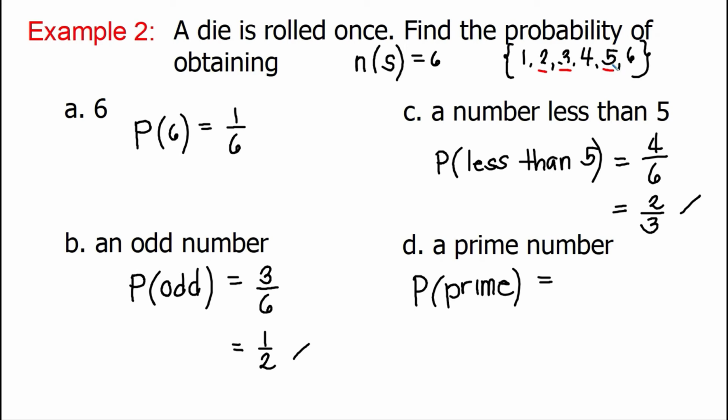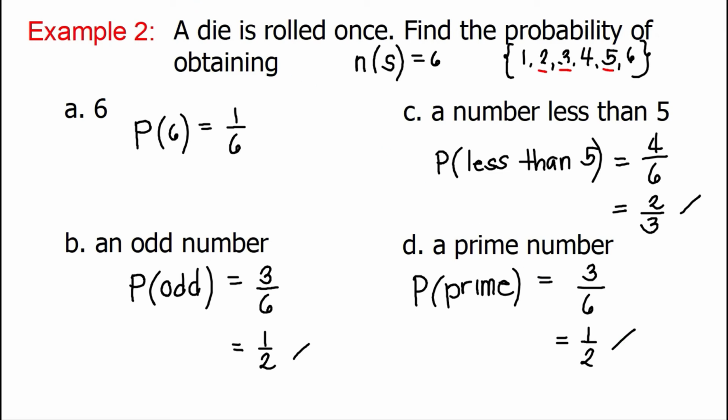So those are the only prime numbers here. So how many prime numbers do we have? 3. So because it's 3, the probability of getting a prime number is 3 over 6. Getting the lowest term, our answer is 1/2. So the probability is 1/2. That's how to compute the probability of an event.